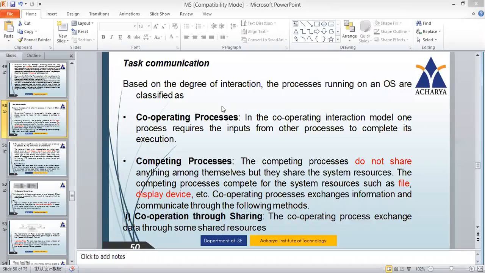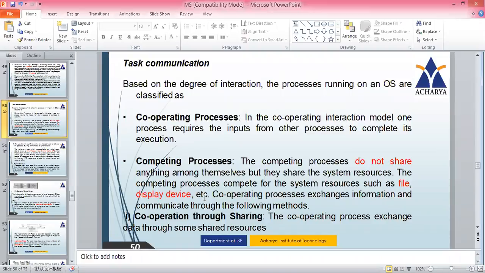Let's see the next topic, that is task communication. Now, based on the degree of interaction, the processes running on an OS are classified as cooperative processes and competing processes. So, what are cooperative processes? In this cooperating interaction model, one process requires the inputs from another process to complete its execution. So, if there are two processes, process 2 requires the input from process 1 to complete its execution. This is called cooperating processes.